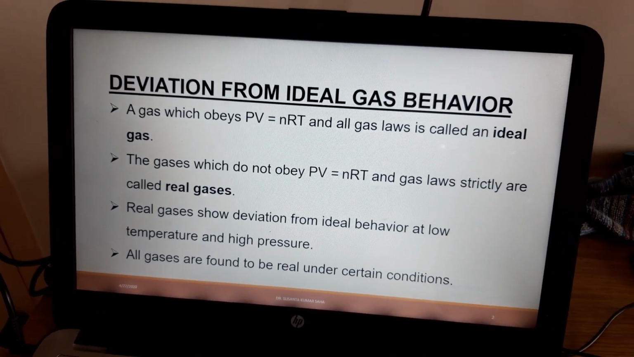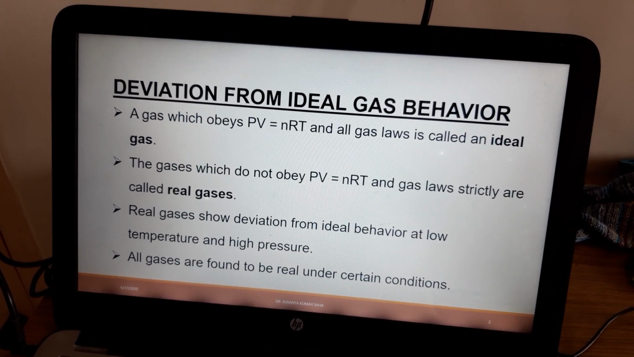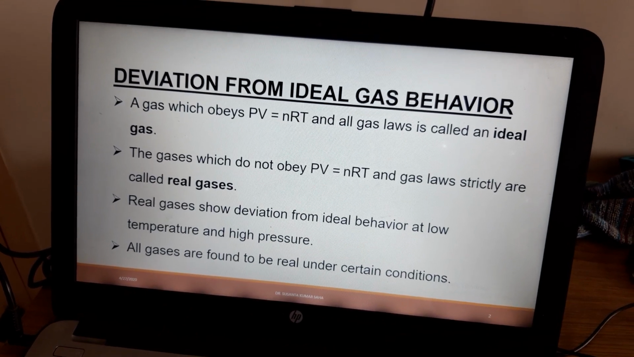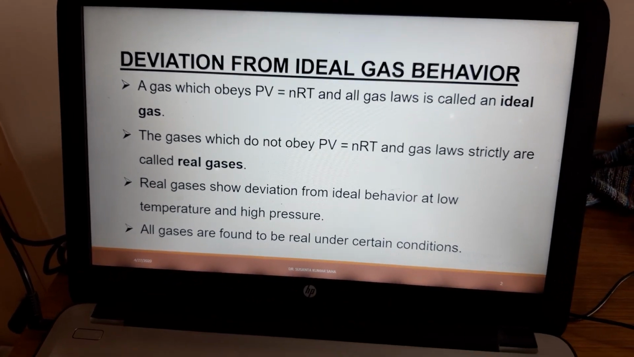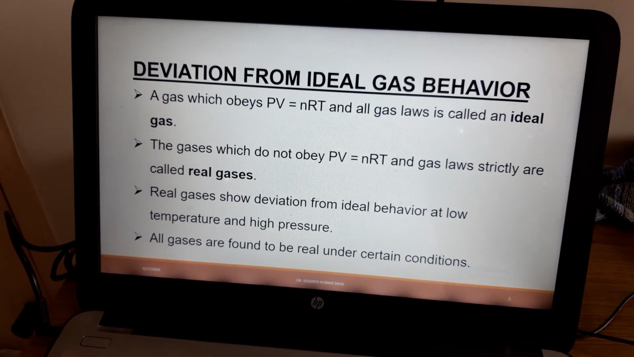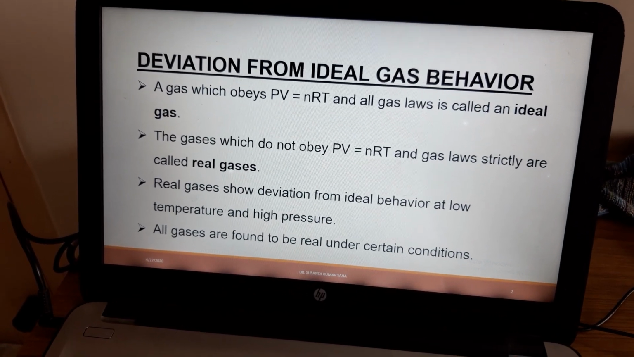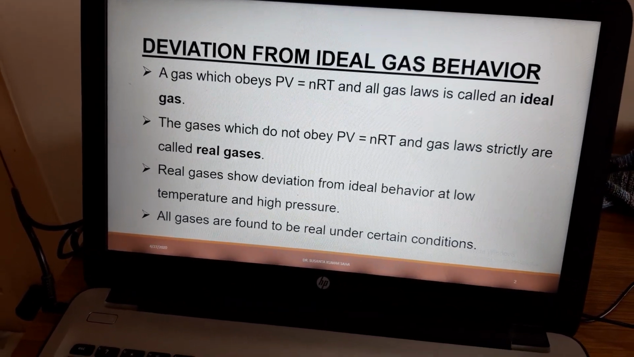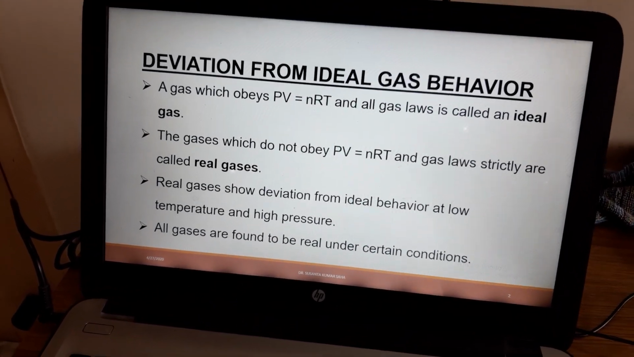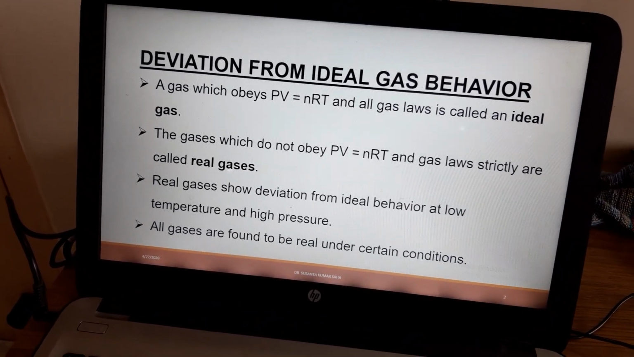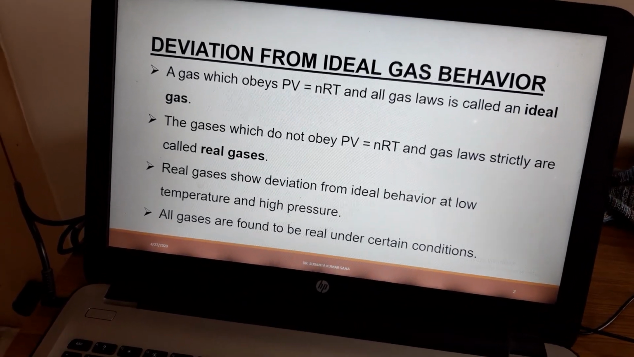As we all know, the ideal gas equation is PV = nRT. That means we consider the gases as ideal, which may be different from the gases available naturally, that is, real gases. That means gases which deviate from ideal gas behavior. Then which type of gas can we say is ideal?